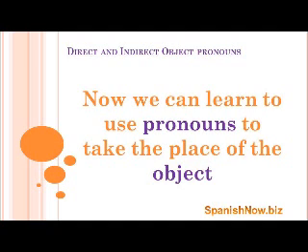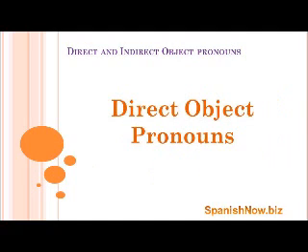Okay, now that we know where the objects were in the aforementioned sentences, we can actually take those objects and now turn them into pronouns. So let's get started. We're going to first look at the direct object pronouns. Basically, every sentence that I just showed you, for example, yo veo el gato and yo veo a Juan, are using direct objects, okay? They're actually direct objects. Now our task is to actually turn them into direct object pronouns.